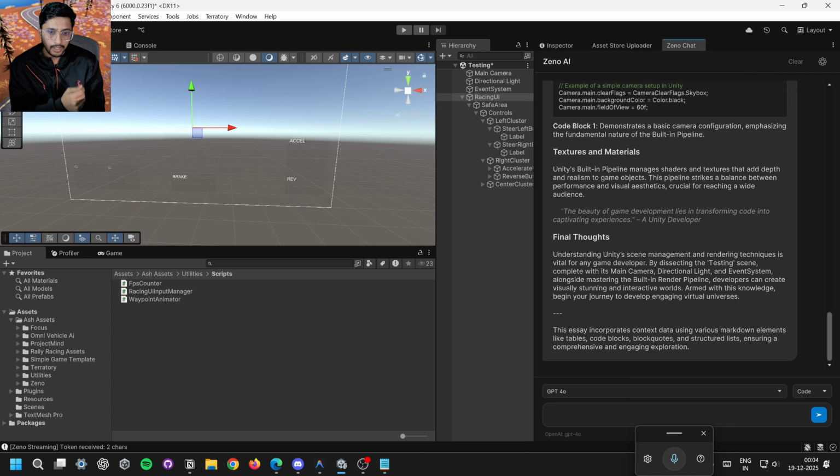If you have any ideas, let me know. What do you think? What are all the features I can include? What kind of things do you think might be possible with this tool? Or how will you use this tool in your workflow? I will try to include whatever I can in this tool, and I will try to make this tool as perfect as I can. So let's see.